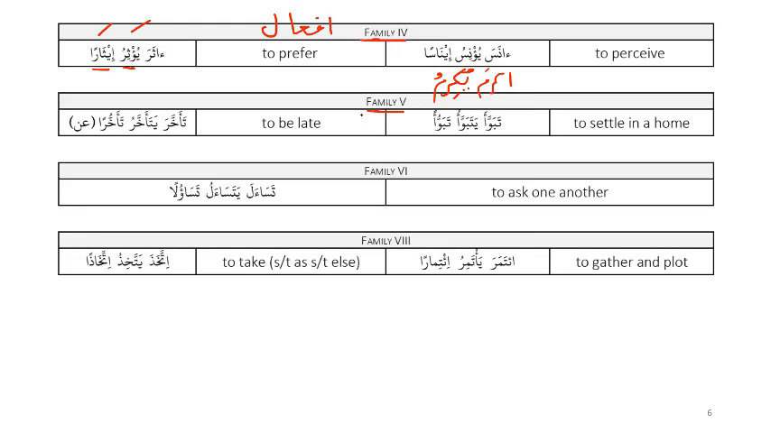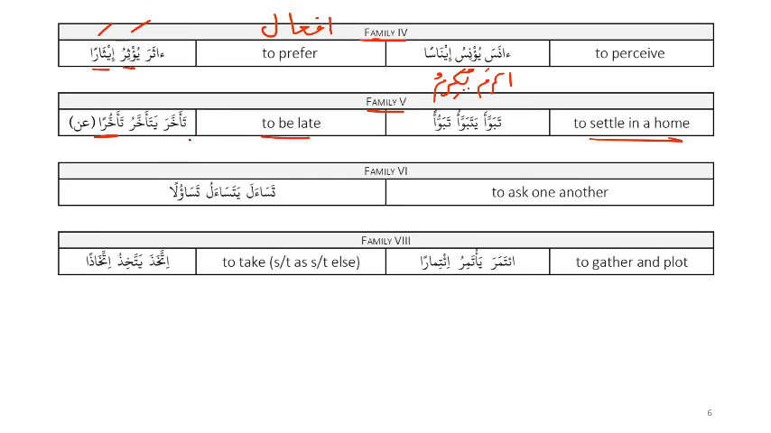Then family 5, tabawwa'a yatabawwa'u tabawwu'an. This means to settle in a home. And ta'akhara yata'akharu ta'akhuran. This means to be late. So what bab does this look like? Like ta'akhara? Tafa'ala, yatafa'alu. Yeah, exactly. So bab tafa'ul. You know the classic example.